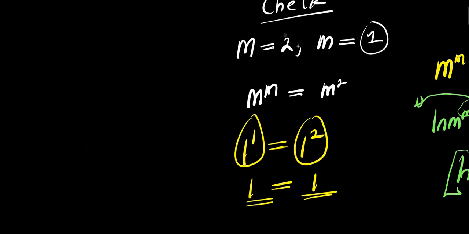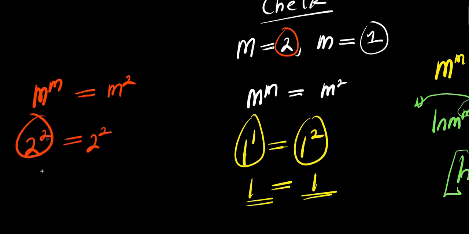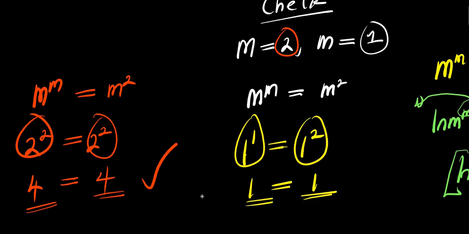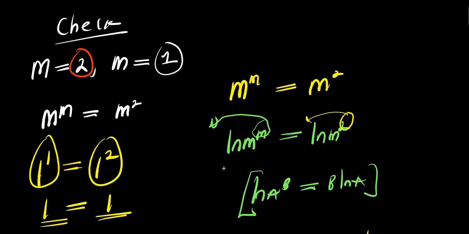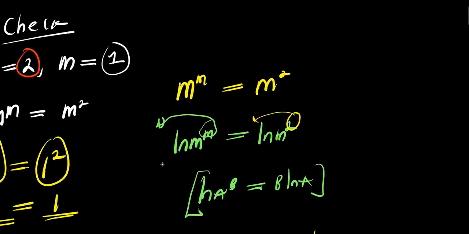Now let's consider when m equals 2. We have m to the power of m equals m to the power of 2, so we have 2 to the power of 2 equals 2 to the power of 2. 2 to the power of 2 is 4, and this equals 2 to the power of 2, which is 4. Left hand side equals right hand side. This is also very correct. So ladies and gentlemen, the two solutions have proven to be correct, and we have solved them in different ways.